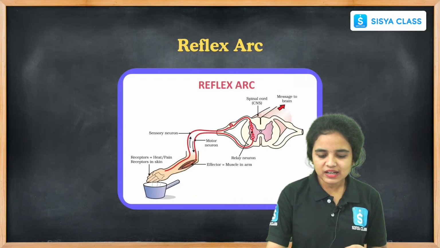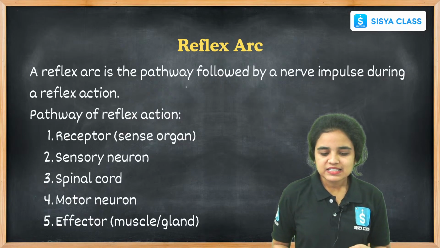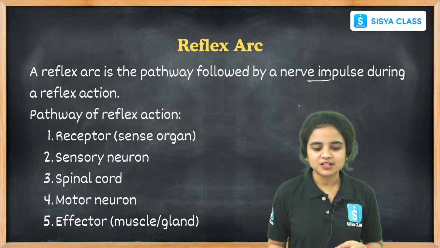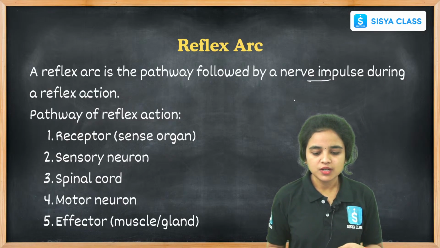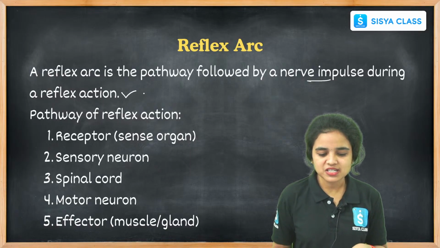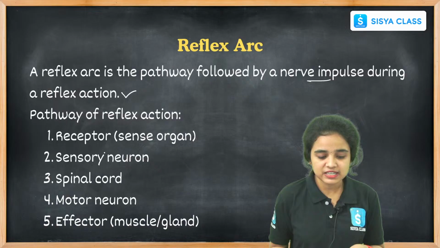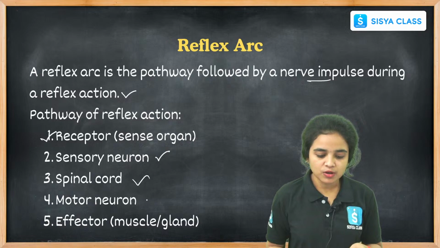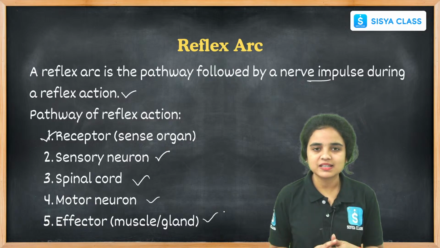While coming to the reflex arc, it is the pathway followed by the nerve impulse during a reflex action. It involves the receptors or sense organs, sensory neuron, spinal cord, motor neuron, and effector muscles or gland cells.